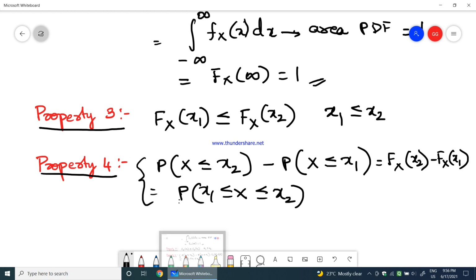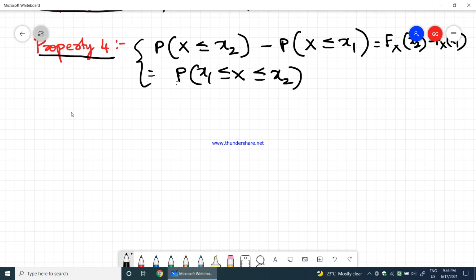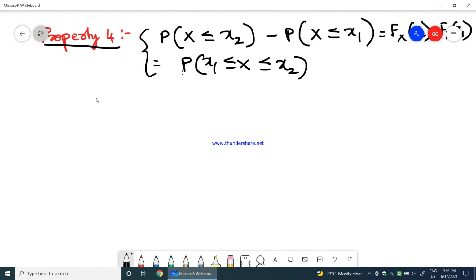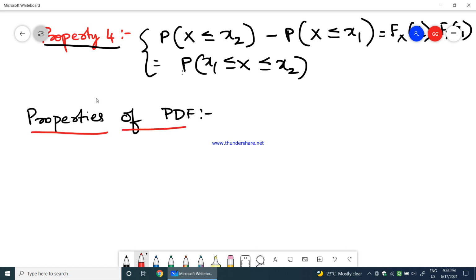Okay. Now let us consider the properties of probability density function. So property 1.